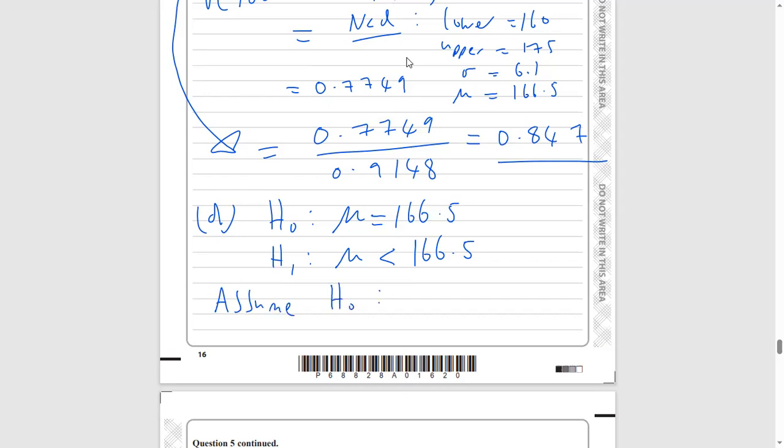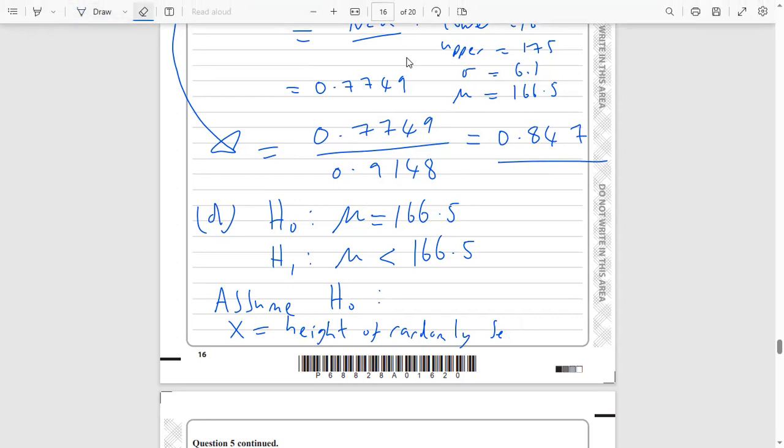So that means that if we call X the height of a randomly selected person, so X is going to be the height of a randomly selected